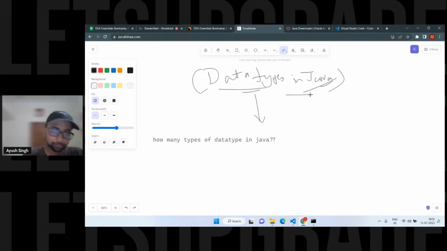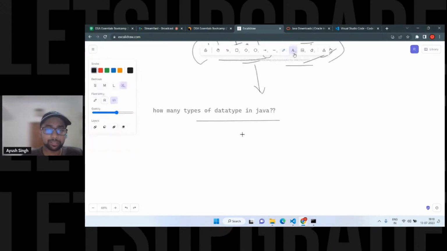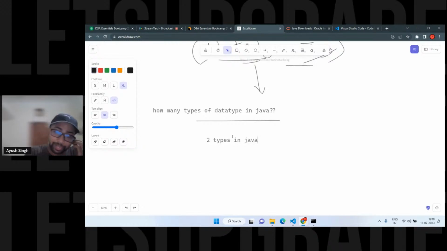So there is a concept of this in the data type, primitive and non-primitive. Just stick with me, those who are beginners. We have two types of data type in Java. First is your primitive, and there is a non-primitive. You can call it derived as well.